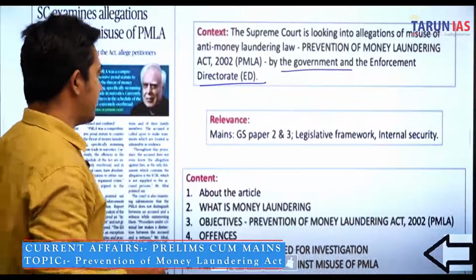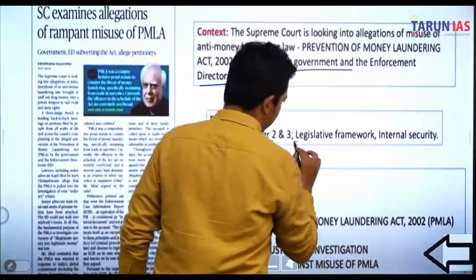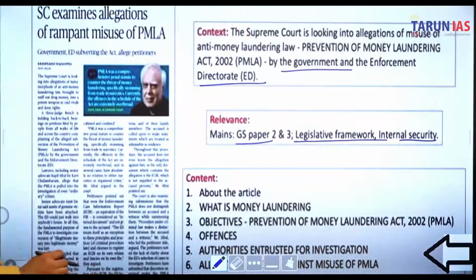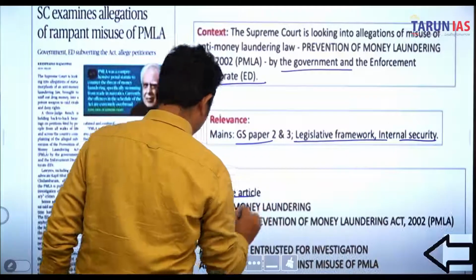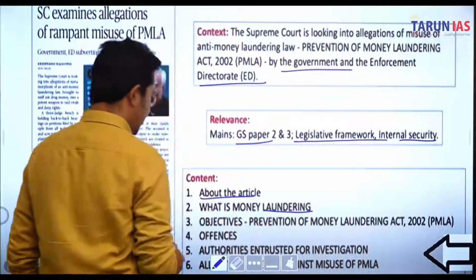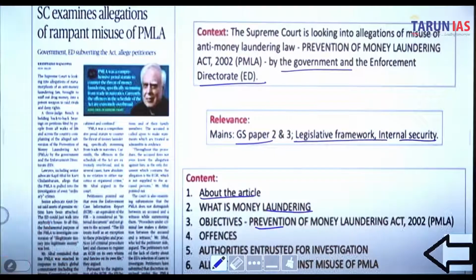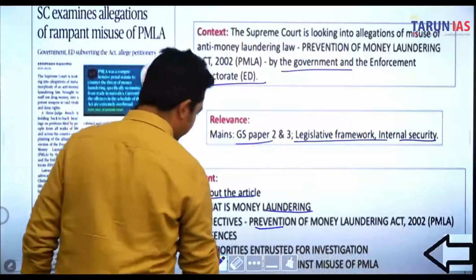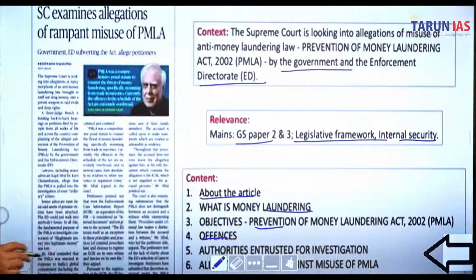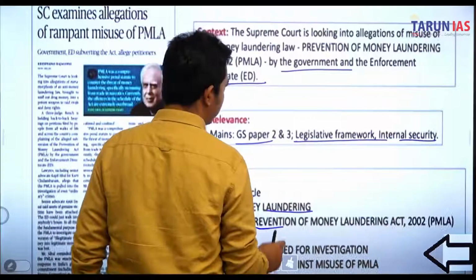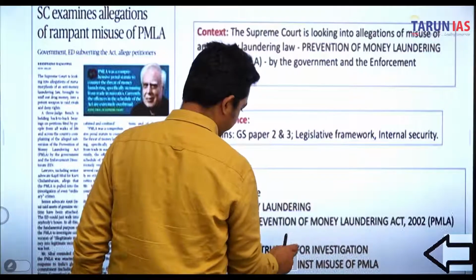Relevance is GS paper 2 and 3, that is important: legislative framework and internal security also. So in this article, we first get to know about the article: What is money laundering? What are the objectives of the Prevention of Money Laundering Act, 2002? What are the offences? Which authorities are entrusted with investigation, and what are the misuses of PMLA? That is what the Prevention of Money Laundering Act is.